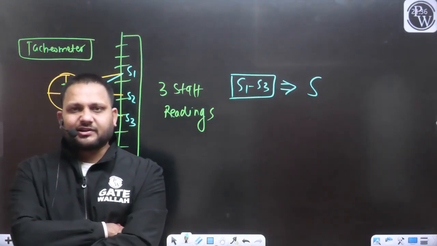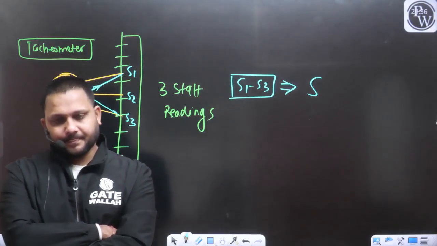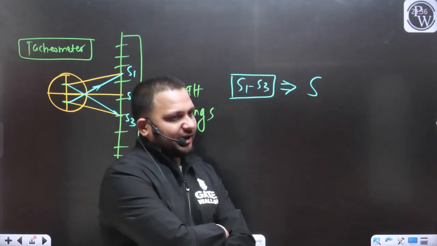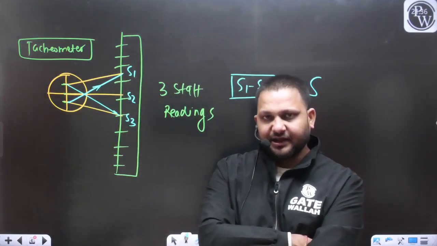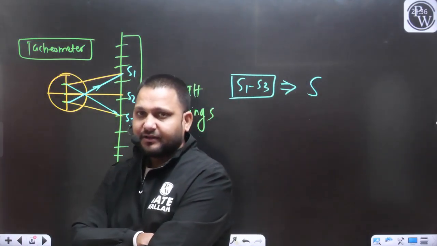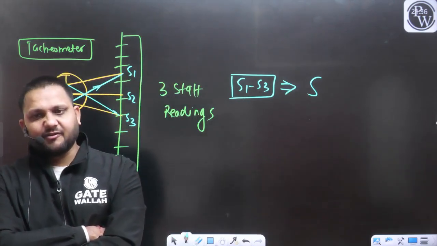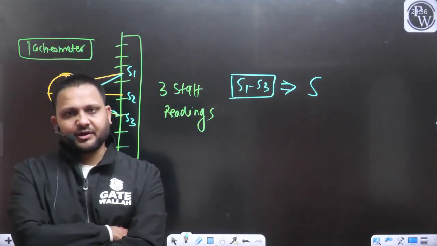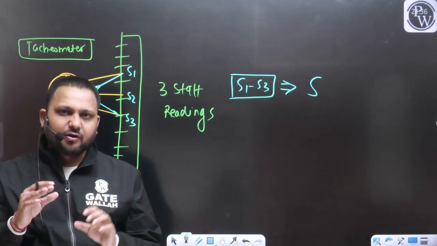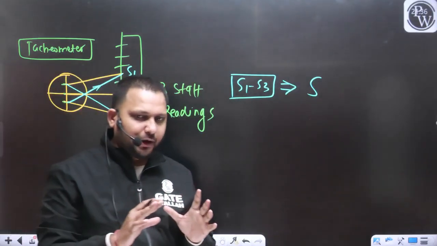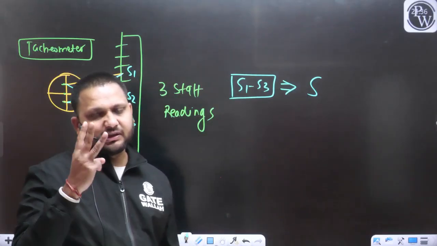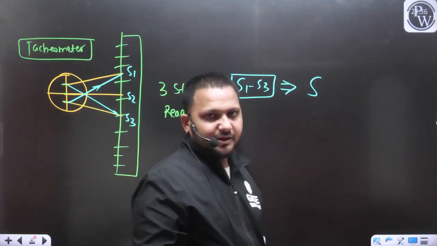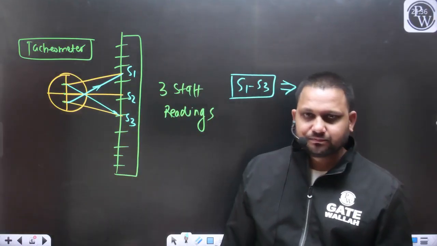For that you need to understand the theory of tacheometry, which we will also discuss. Why we get a lower reading corresponding to the upper stadia, and why we get a higher reading corresponding to the lower stadia, for that we will discuss the theory of tacheometry. Don't worry. As of now, just try to understand this simple point: we are going to get three staff readings if we are using the tacheometer.